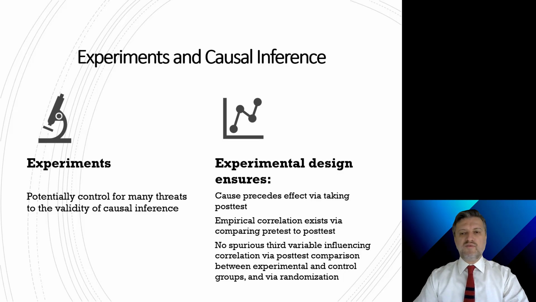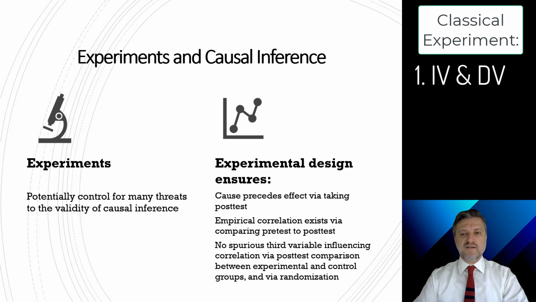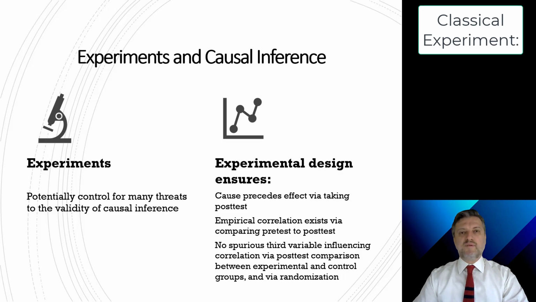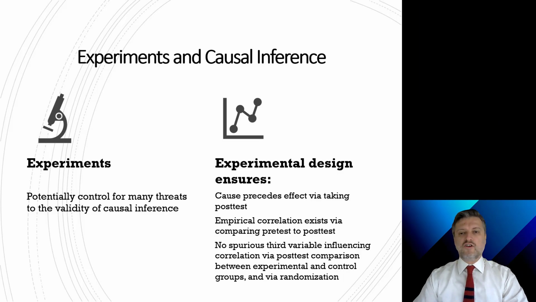As we mentioned before, the central features of the classical experiment are independent and dependent variables, pre-testing and post-testing, and experimental and controlled groups created through random assignment. The experimental design ensures that the cause precedes the effect in time by taking post-test measurements of the dependent variable after introducing the experimental stimulus.